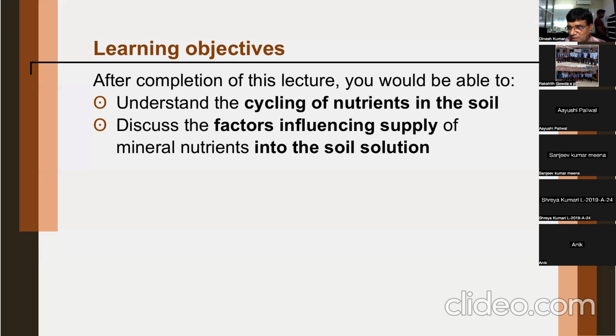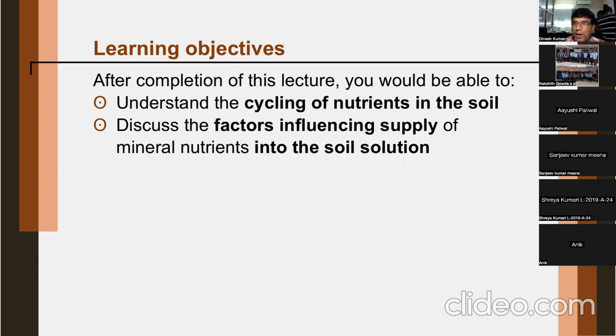Anybody? One is by volatilization. Exactly. Volatilization. Yeah, leaching. Very good. And because they are in available form, they can be taken up by plant. Of course, plant uptake is good for the plant, but anyways, you will lose the nutrients. Means there will be short supply of nutrients from the soil solution, isn't it?